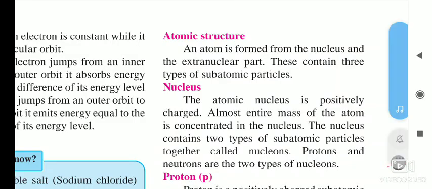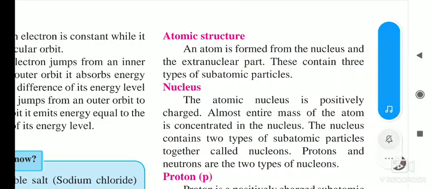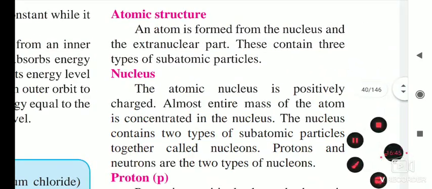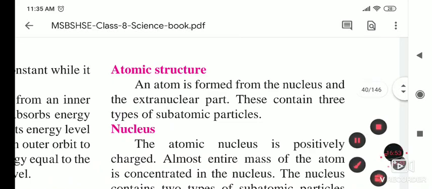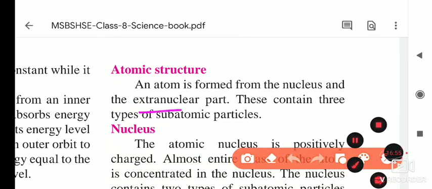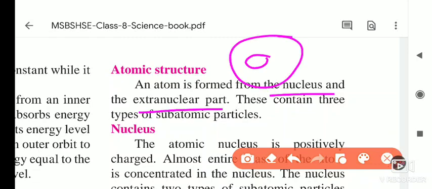Now we will see the atomic structure. So how is the structure of an atom? As you know, the atom is formed from the nucleus and the extranuclear part. First the nucleus is there, and the extranuclear part. Just now in one video we saw how the nucleus is at the center and the orbits are there. Those orbits are in the extranuclear part, and these contain three types of subatomic particles.